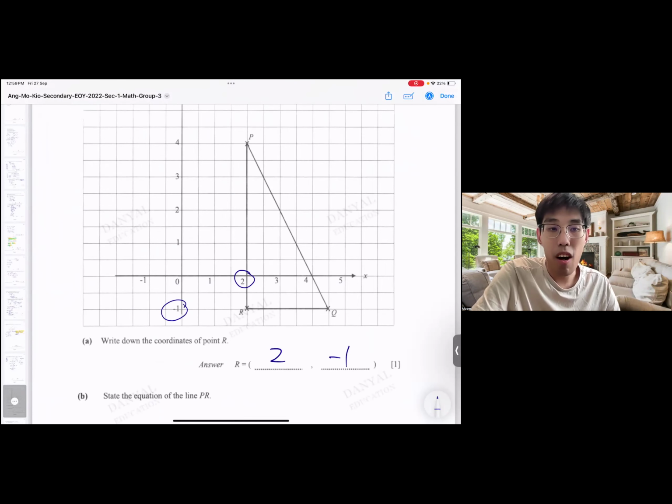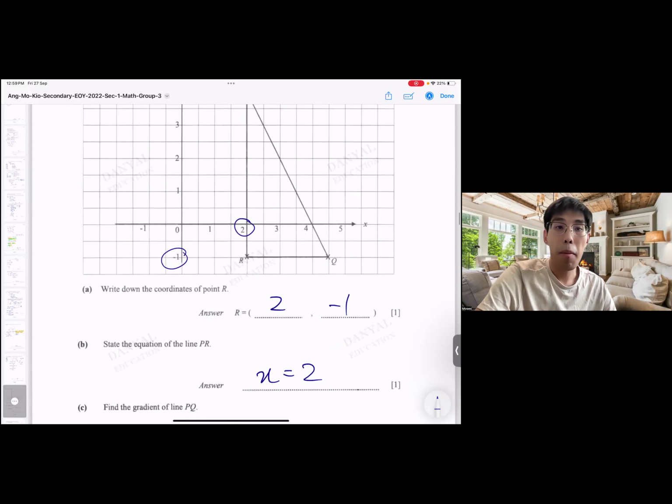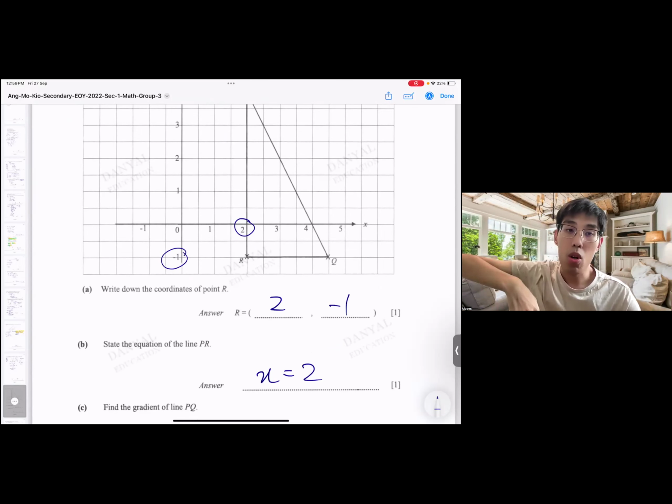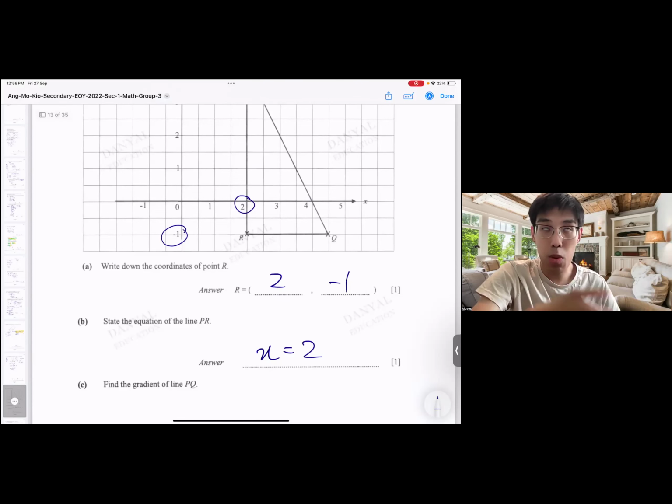Okay, state the equation of line PR. PR is a vertical line. A vertical line does not cut the y-axis, but it's parallel to the y-axis. That means it is x equals 2. No matter what your y value is, it doesn't matter, because this line technically will stretch indefinitely. What we only know is that it cuts at x equals 2, full stop. So the equation of a line may not necessarily be y equals mx plus c. It's not always the case. Sometimes when it's a vertical line, it can be x equals something.